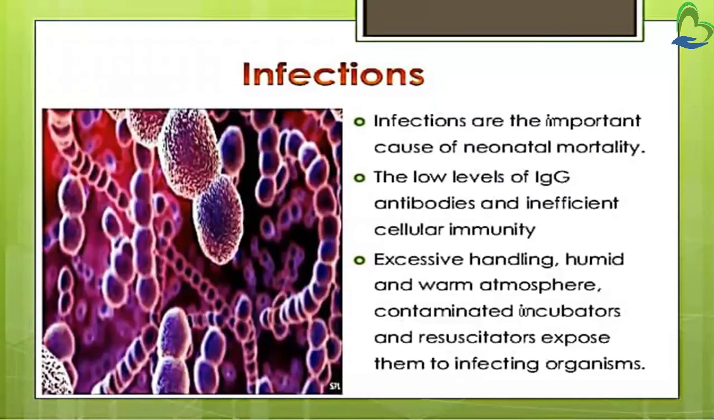Then infection. Infections are an important cause of neonatal mortality. The low levels of IgG antibodies and inefficient cellular immunity, excessive handling, humid and warm atmosphere, and contaminated incubators and resuscitators expose them to infecting organisms. So these preterm babies are more prone to get infection, because there are low levels of IgG antibodies. Also, if we handle these preterm babies excessively, if there is a humid and warm atmosphere, and if the incubators in which we keep the preterm baby are contaminated, they are more prone to get infection.